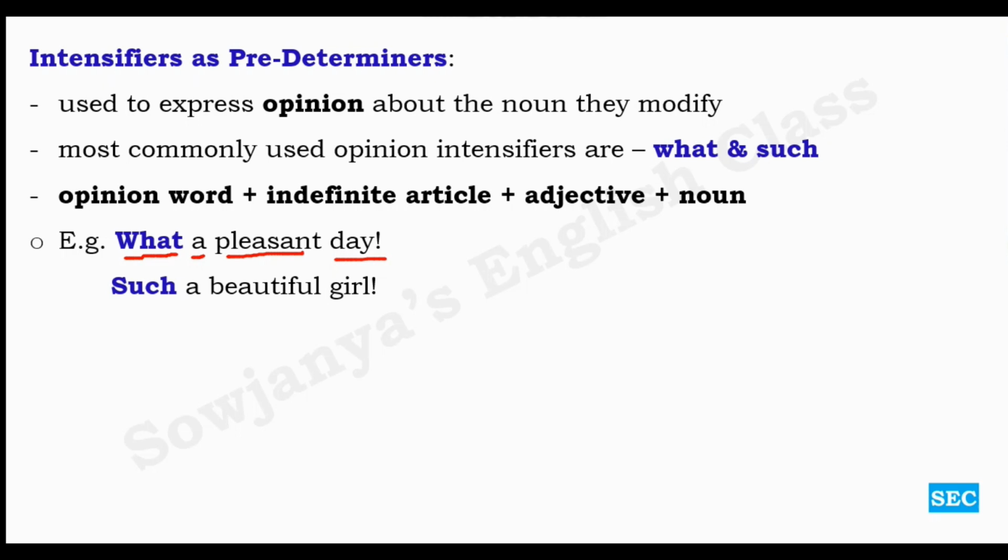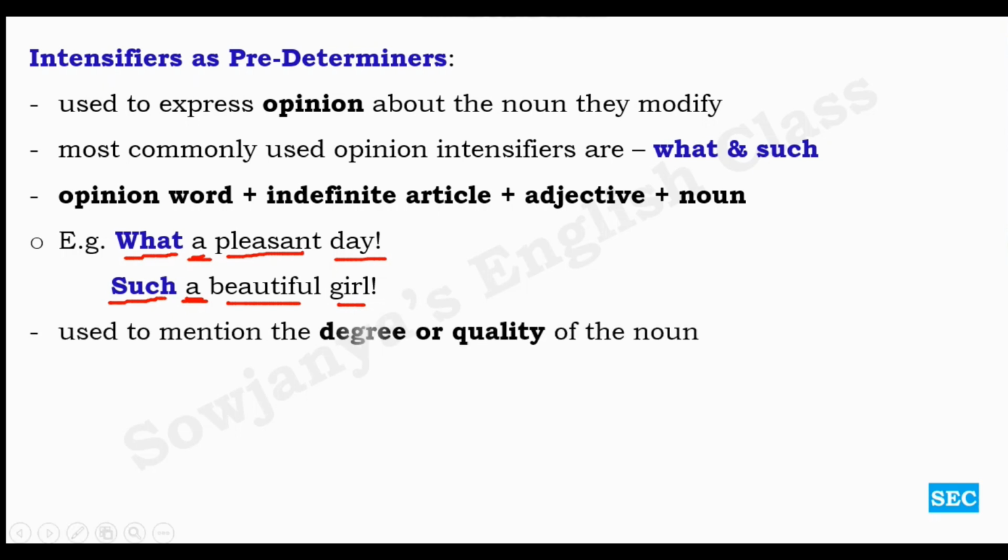Okay, and such a beautiful girl. Opinion word intensifier such, indefinite article a, beautiful adjective, and girl noun. So in this way, intensifiers can act as predeterminers. Why are we saying predeterminers? Because we already have articles over here. Articles are the main determiners, but intensifiers here are acting as predeterminers. What is meant by pre? Before.